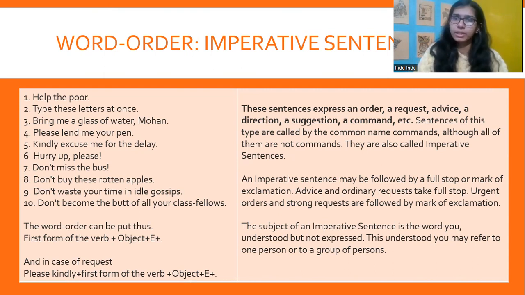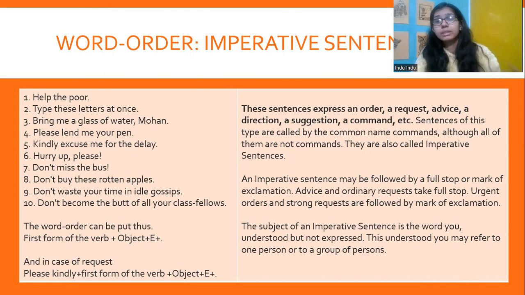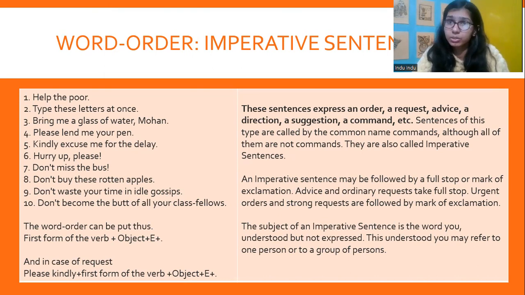What is important to note in imperative sentences is that the subject of imperative sentences is you, although it may not appear in the sentence. This understood you may refer to one person or a group of persons. For example, if I come to the class and I say, kindly excuse me for the delay, I am talking about all of you who are listening to me or who are waiting for me, and I ask all of you to excuse me for the delay, right?